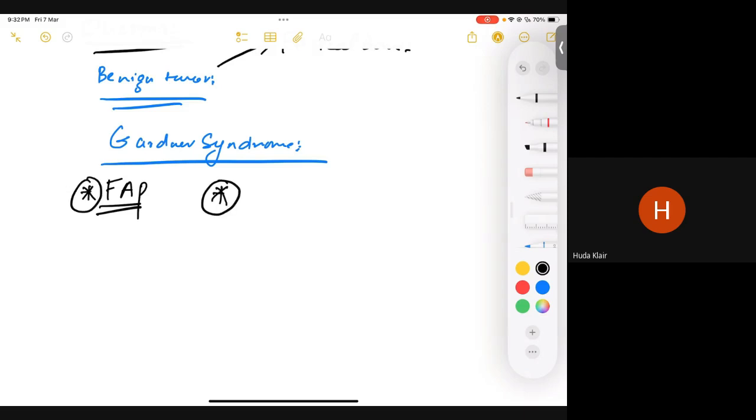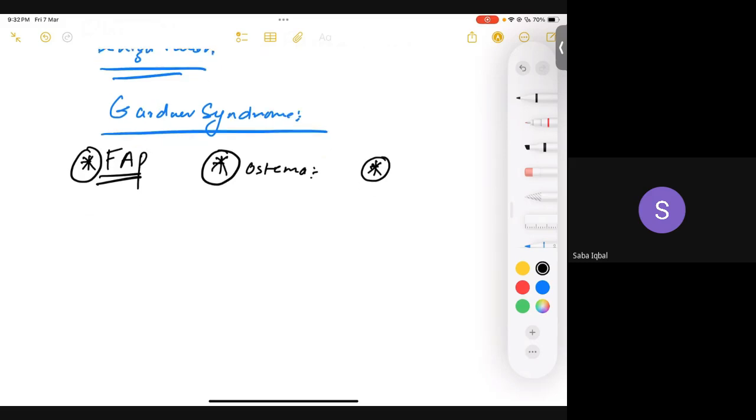Does anyone know? Osteomas. Multiple osteomas. That's obvious, that you are going to have osteoma. What's the third thing? What's going to happen to the retroperitoneal space? You are going to have fibroblast proliferation there, right?